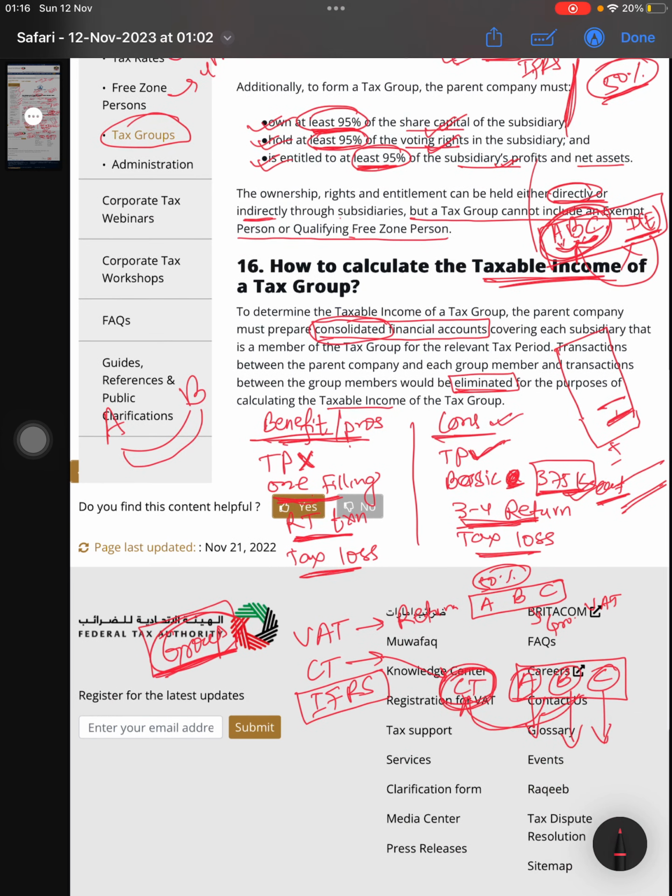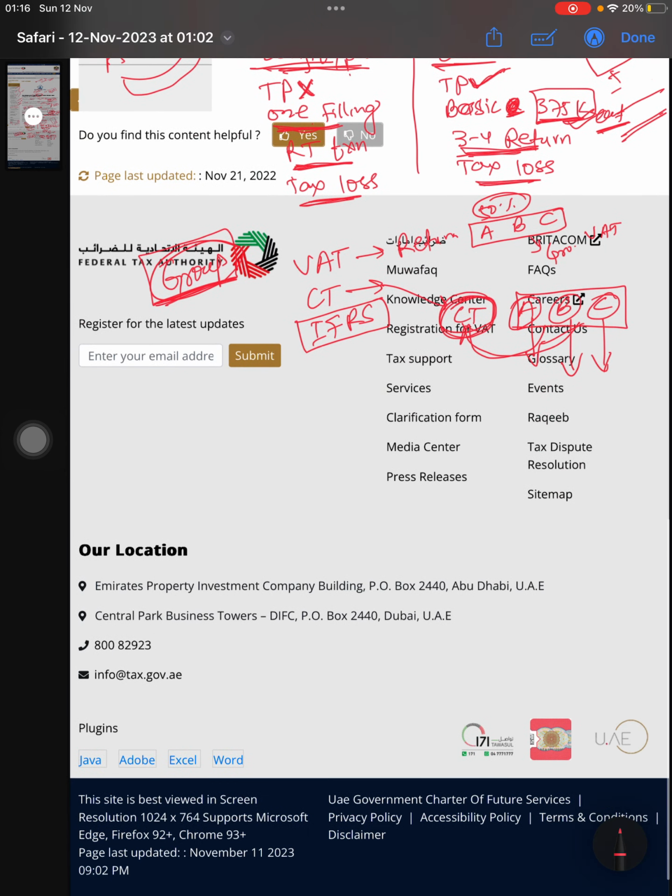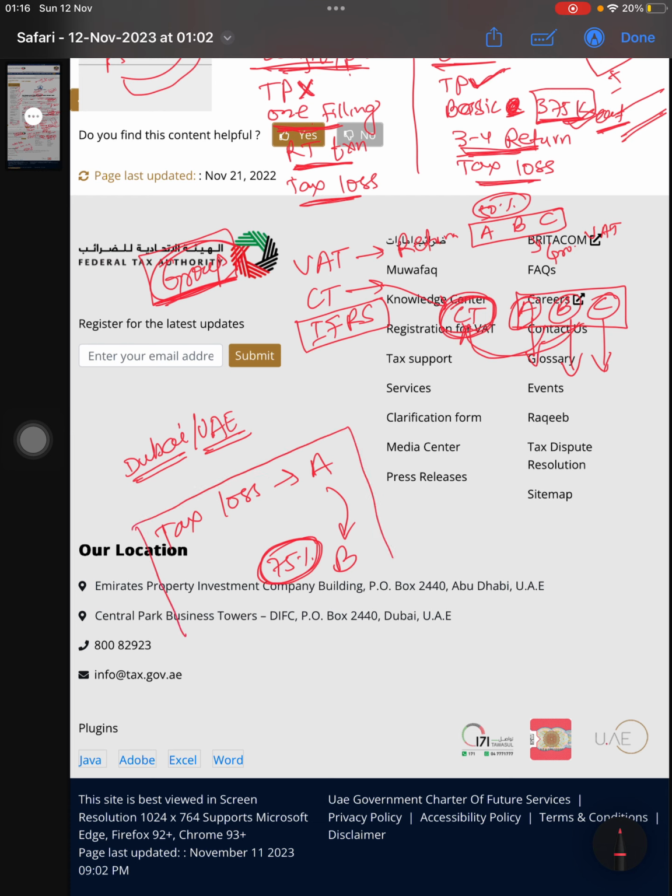So what is the tax loss? Okay, so what is the tax loss in Dubai, in UAE. Dubai means UAE. Okay, so what is the tax loss? If the tax loss of one entity, it can be set off with the entity B up to 75%. Okay, up to 75%. No, it is not like that. This is the tax loss transfer. Okay, but see, this is the tax loss transfer.